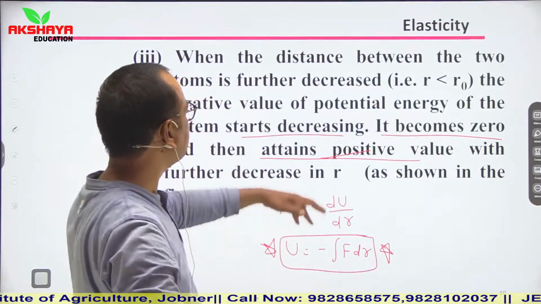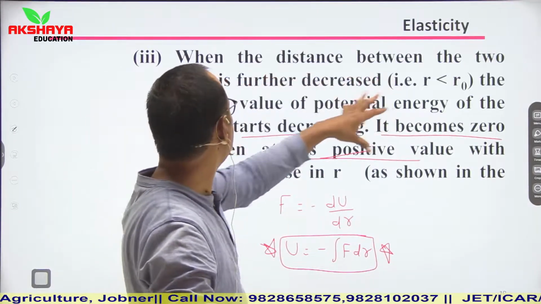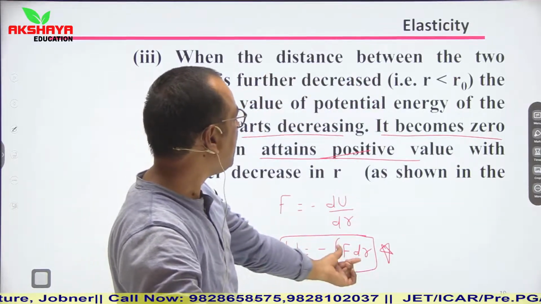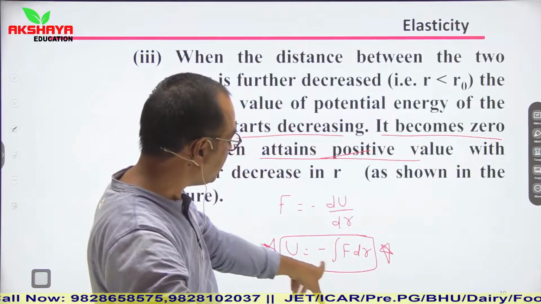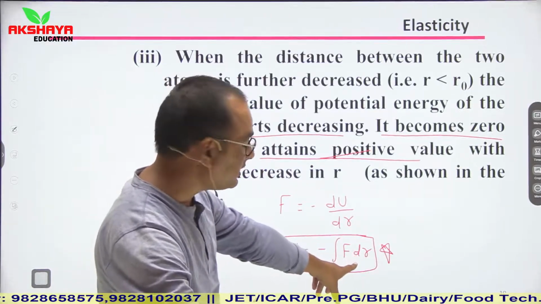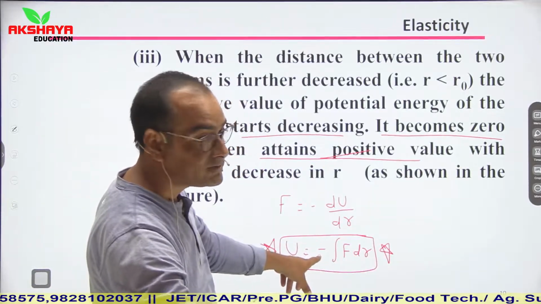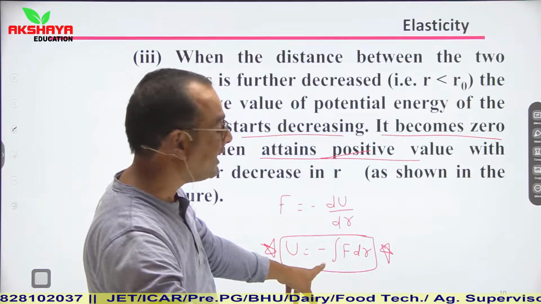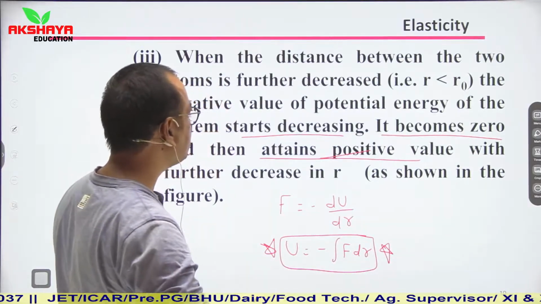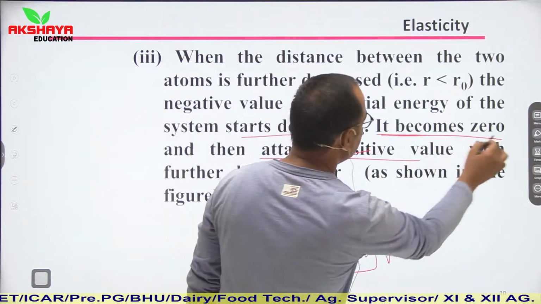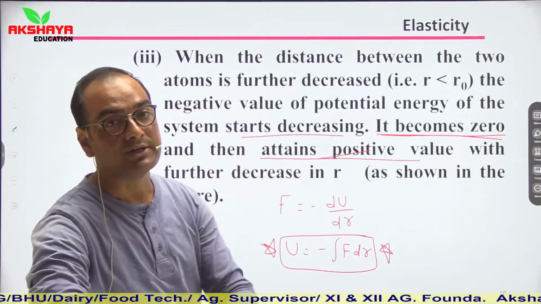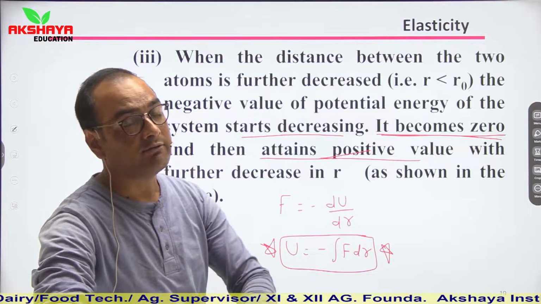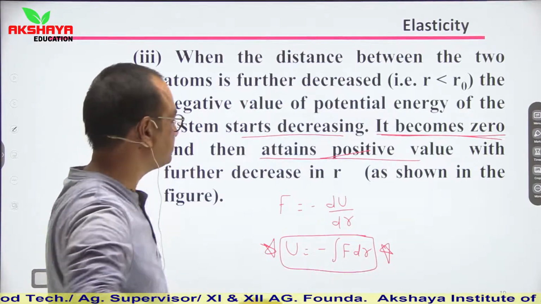When the distance between the two atoms is decreased, the negative value of potential energy starts decreasing. At a particular value it becomes 0, and then it will be on the positive side. It means it will move away from the equilibrium condition.